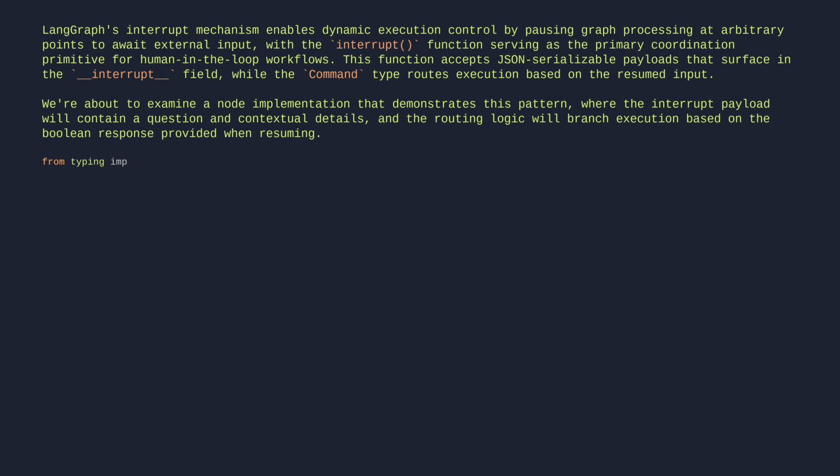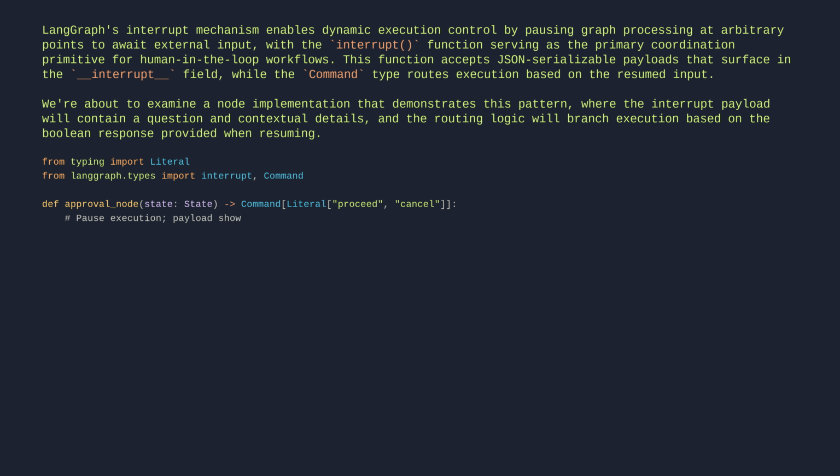From typing import Literal. From langgraph.types import interrupt, Command. def approval_node(state) -> Command[Literal["proceed", "cancel"]]: # Pause execution; payload shows up under __interrupt__. is_approved = interrupt({ "question": "Do you want to proceed with this action?", "details": state["action_details"] }) # Route based on the response.